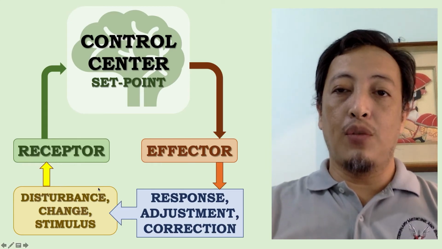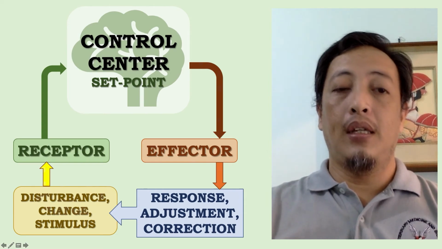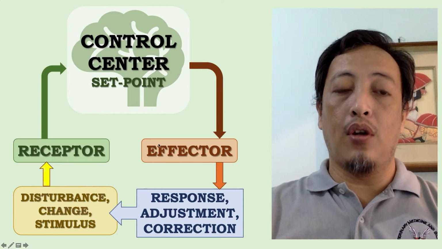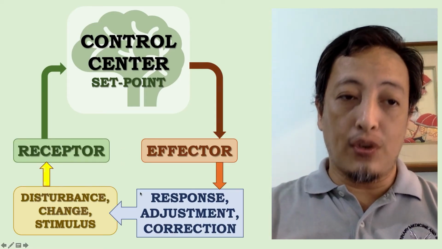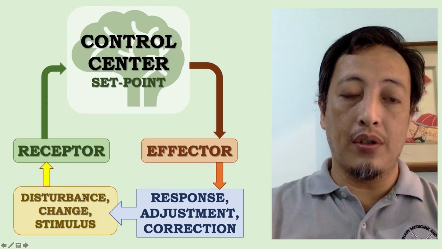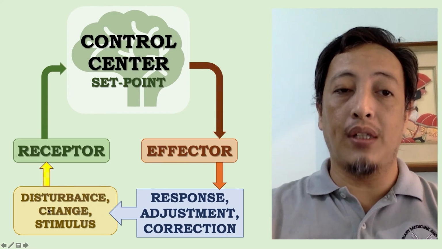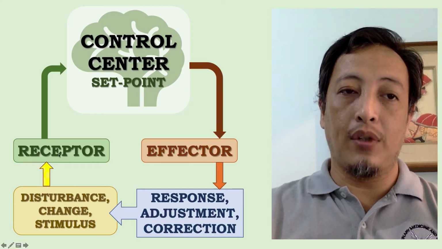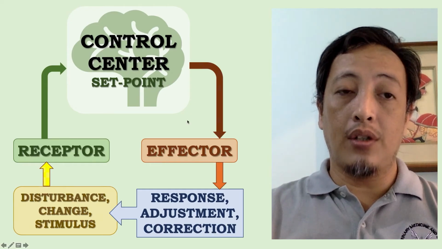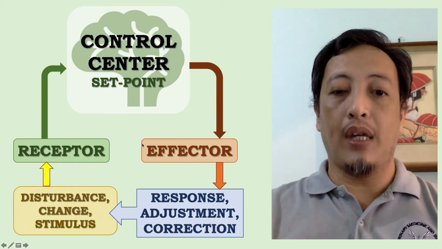So as you may see, the control system usually is a closed loop. Usually, the result of the action of effectors is to stop the changes or the disturbance. So in a way, it's a negative feedback. So, pag na-correct na ito, wala na ma-detect ang receptor, then mag-off na yung loop.